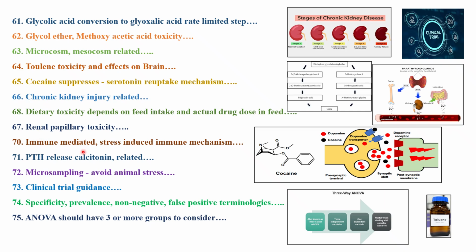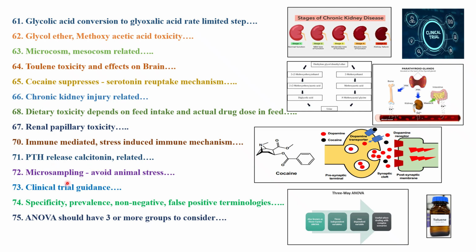Next one is immune mediated stress induced immune mechanism. One topic in our syllabus is immunotoxicity, and one question they have asked is with respect to the immune mediated stress induced immune mechanism. You have to remember the mechanisms. Here it is not a chemical agent, it is stress. Then we have PTH, parathyroid hormone release and calcitonin, related to which one question they have asked. We have to remember these endogenous hormones, their mechanism, how they act and how they are released.